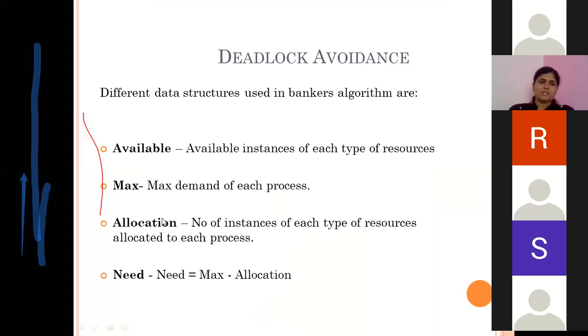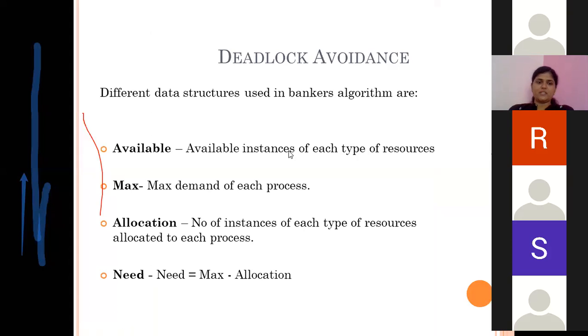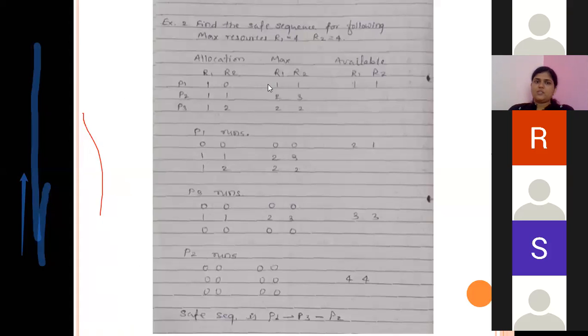And what is next is allocation matrix. So what is allocation? This is currently allocated resources. This is maximum requirement. This is currently allocation. What is need? Need matrix is given here. Need is nothing but maximum minus allocation. Okay, so that can be checked.